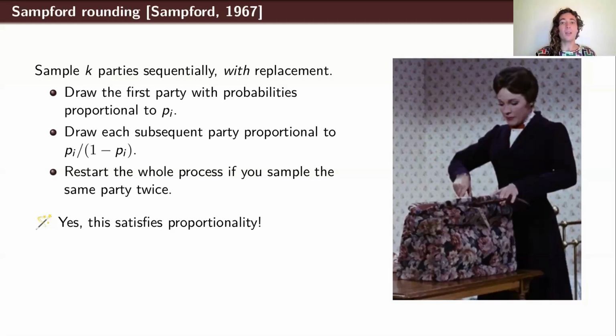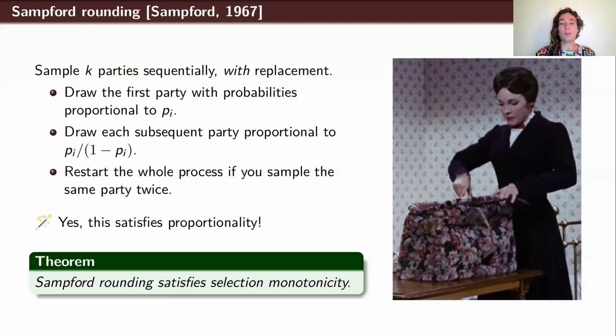Additionally, we prove in our paper that Sampford rounding satisfies this axiom of selection monotonicity. So this is the main result of our paper. And the main policy takeaway is that if you want to use randomized apportionment for your up-and-coming democracy, don't just use Grimmett's method because it was the first one proposed.